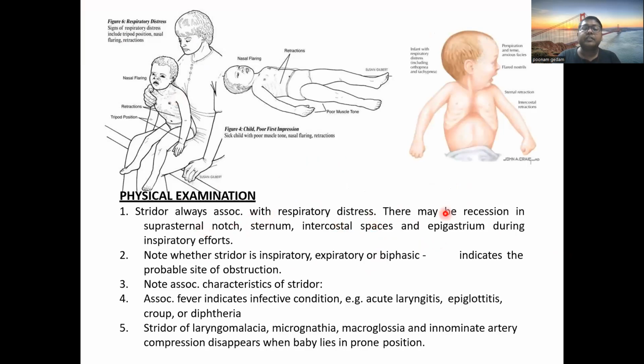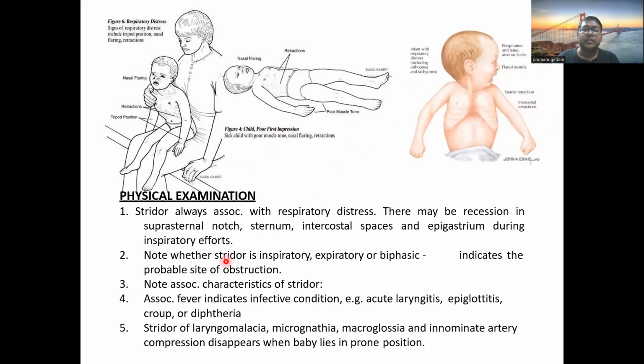So we can see that on physical examination, stridor is always associated with respiratory distress. There may be recession in the suprasternal notch, sternum, intercostal space, or epigastrium during inspiratory efforts. The signs of respiratory distress include tripod position, where the patient will be like this, nasal flaring, retractions, and poor muscle tone. Here we are seeing subcostal retraction, and sternal and intercostal retraction also.